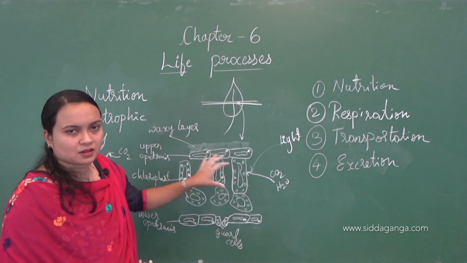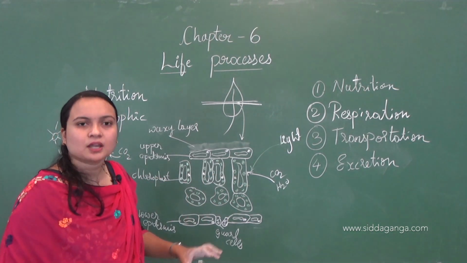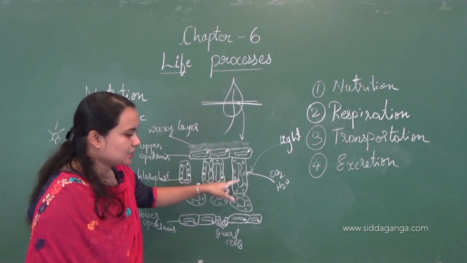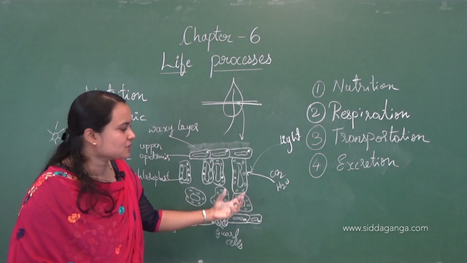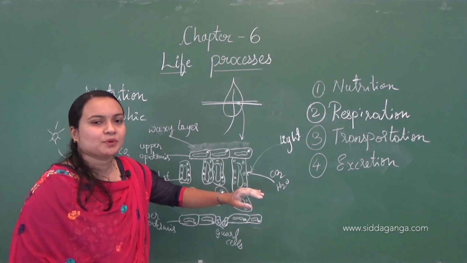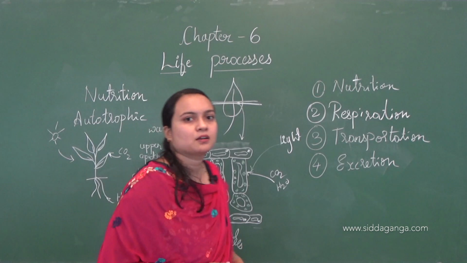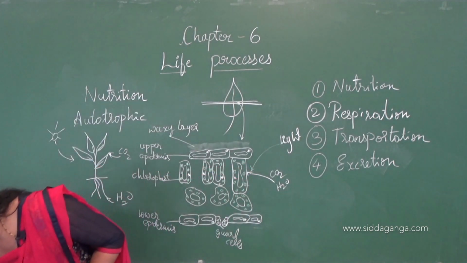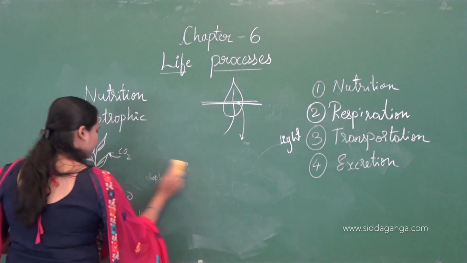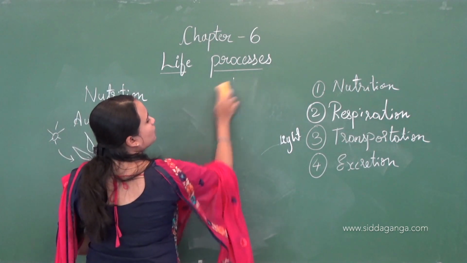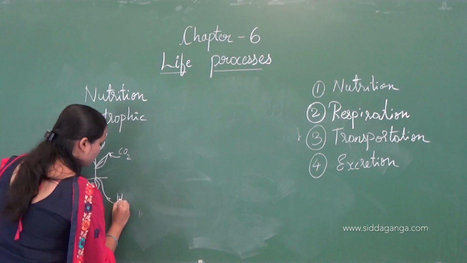Okay, so this is the rough diagram which I have drawn here, and chloroplasts are important. They are necessary because the initial process is that it will absorb the sunlight and get some initial energy. After that it will absorb carbon dioxide and water, and these two combine to form glucose, that is carbohydrate. Let us write the reaction. I hope you all got the concept of chloroplast.